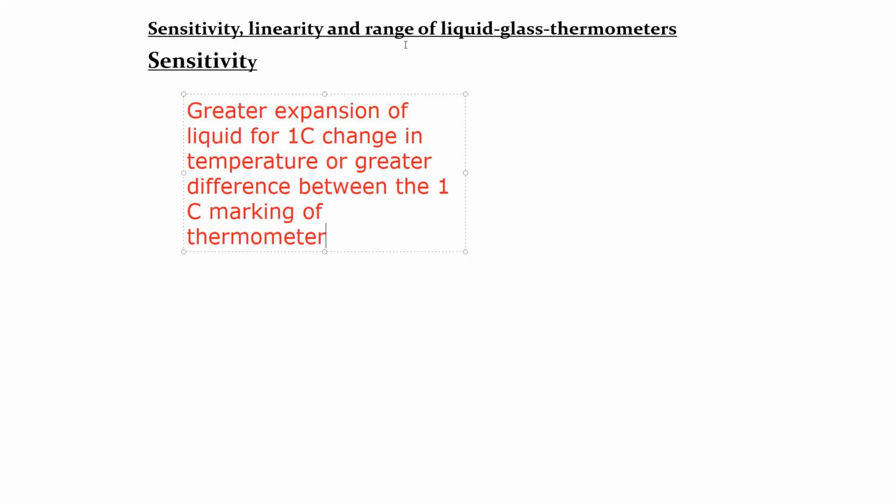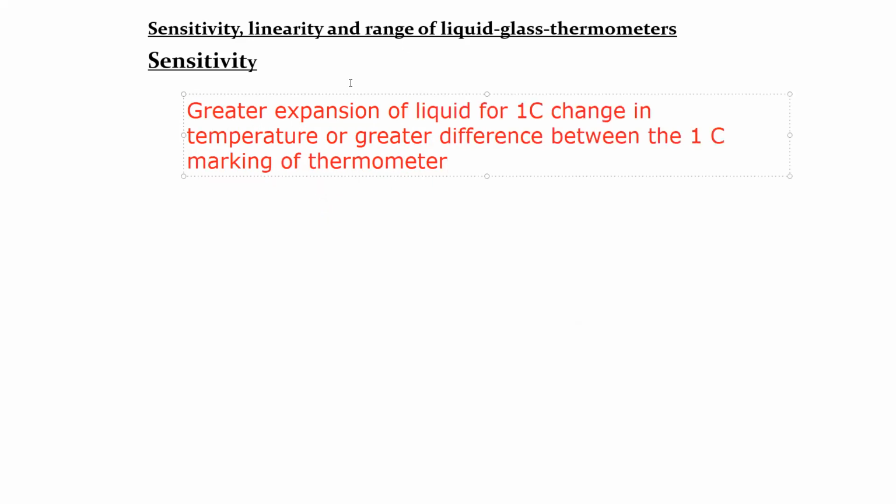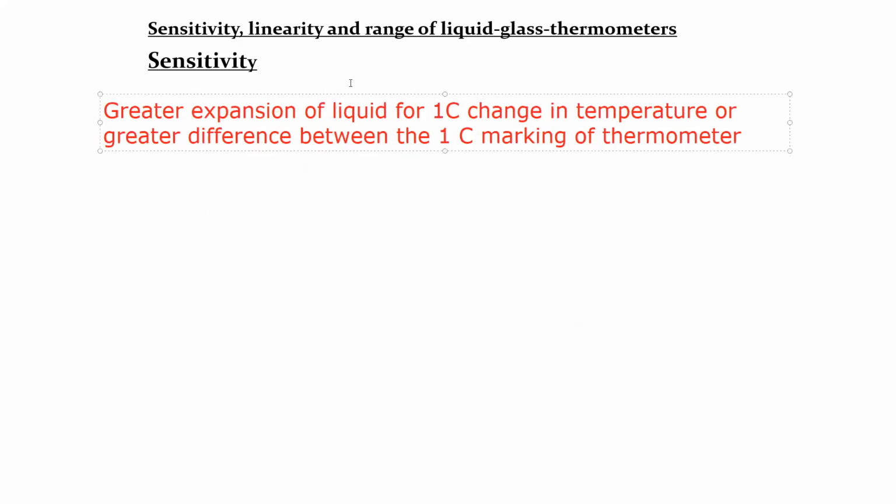For example, we have two thermometers. Normally we'll talk about the laboratory thermometer. For the clinical thermometer, you should just be able to distinguish why there is a constriction, but not in detail. For the laboratory thermometer, you have to learn in detail.